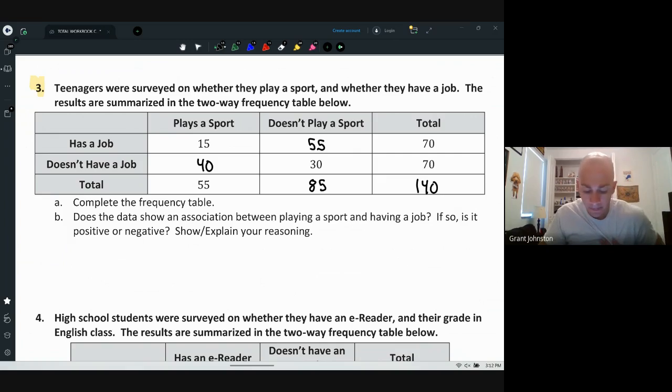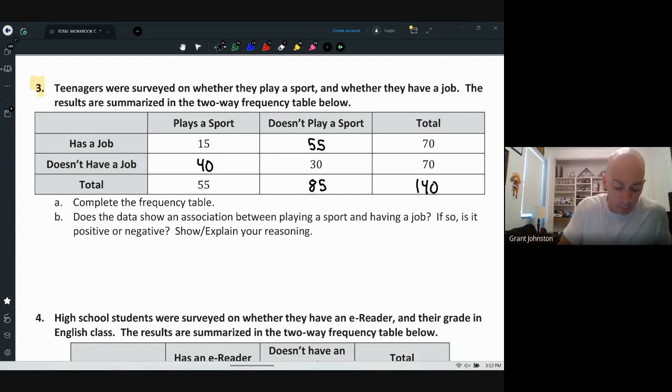Okay. Here we go. B, does the data show an association between playing a sport and having a job? If so, is it positive or negative? Okay, between playing a sport and having a job.